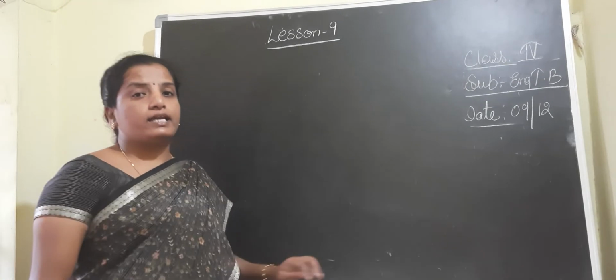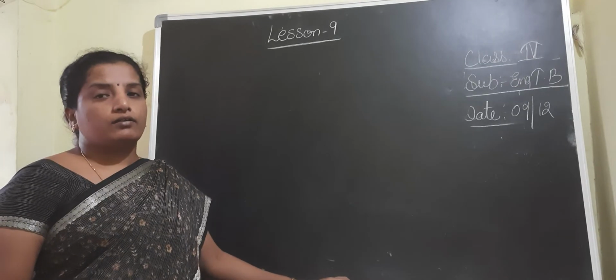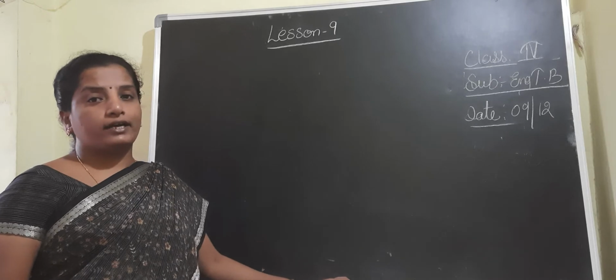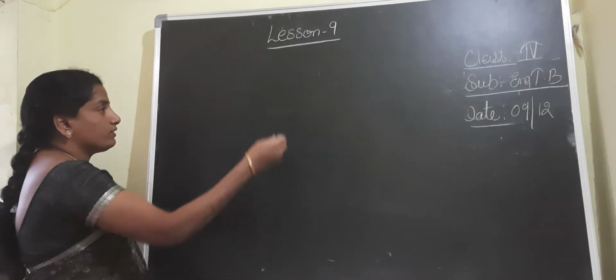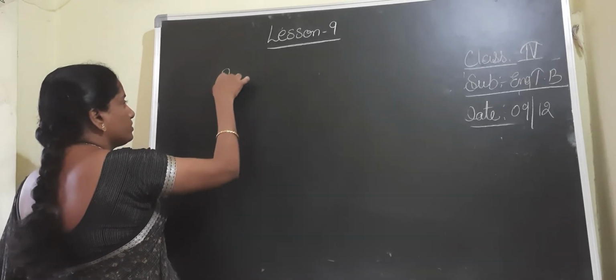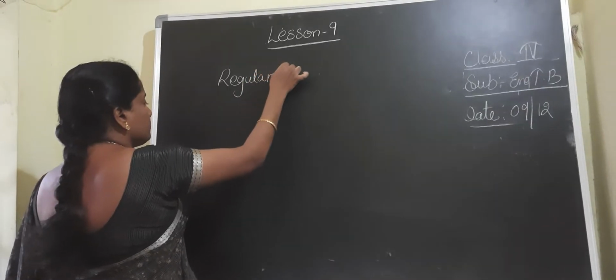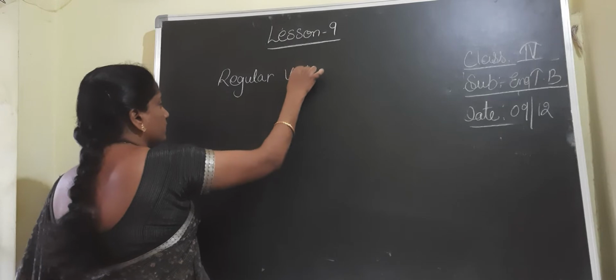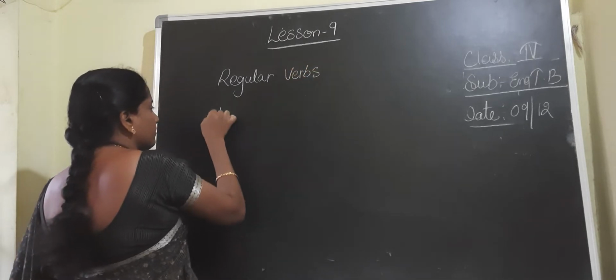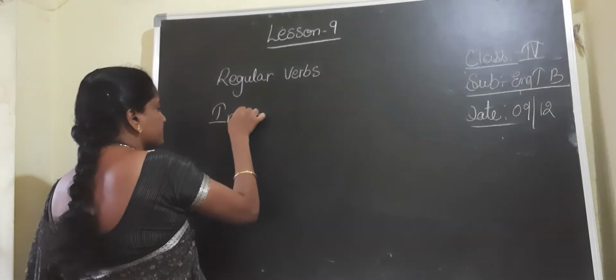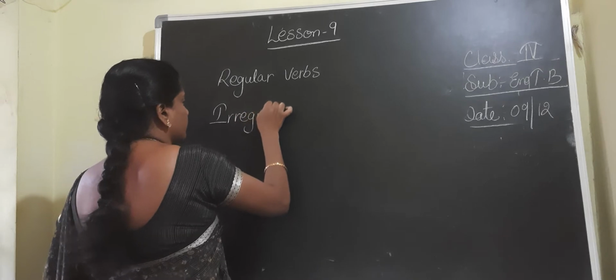In our last session, we discussed regular verbs and irregular verbs. Coming to the ninth chapter, children, before going into the exercises, let me explain again. Let us revise the regular verbs and the irregular verbs.